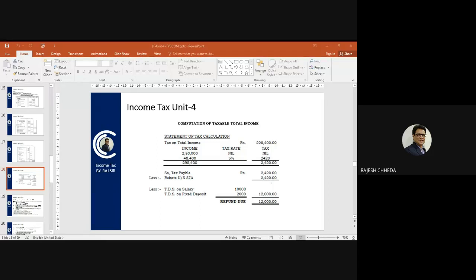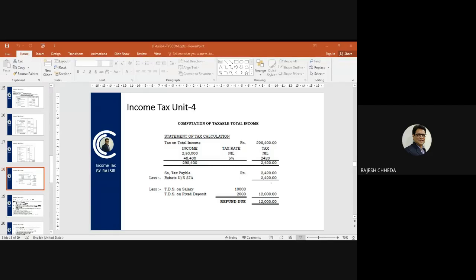12,000 is credit. मिस्टर राव का इनकम टैक्स एम्प्लॉयर ने और बैंक ने पे किया है और गवर्नमेंट के पास उनके 12,000 रुपीज क्रेडिट है. 12,000 रुपीज ऑलरेडी है. आपको तो कुछ भी टैक्स भरना नहीं है. Your computation says that no tax. Then government will say that this 12,000 will be refunded back to Mr. Rao. So in your computation of tax, you need to give credit of TDS at the end.